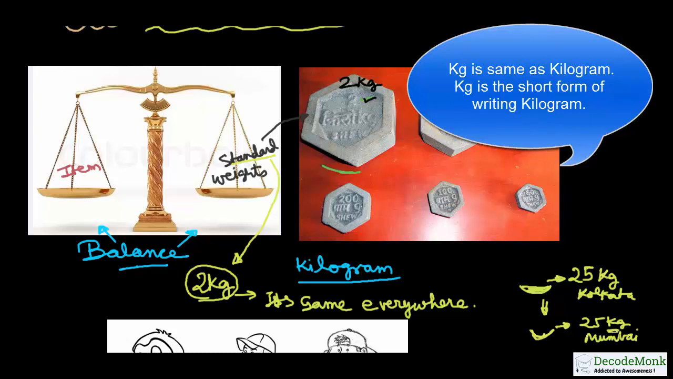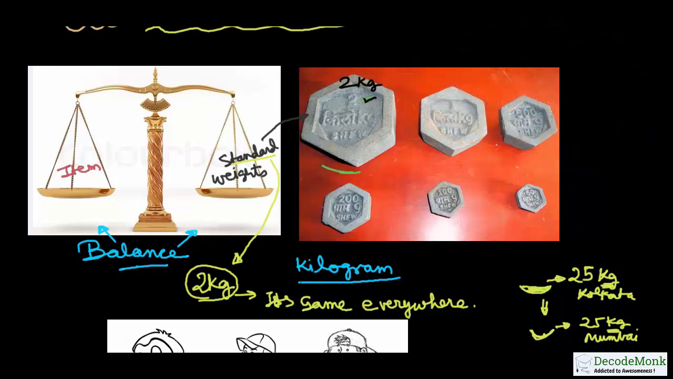So this kg is the same everywhere. It's not going to change. So we can measure the heaviness or lightness of any item with the standard unit called kilogram. When you measure heavy objects, you use kilogram. This is a 1 kg weight. Such standard weights are there in the market, and they are the same everywhere.